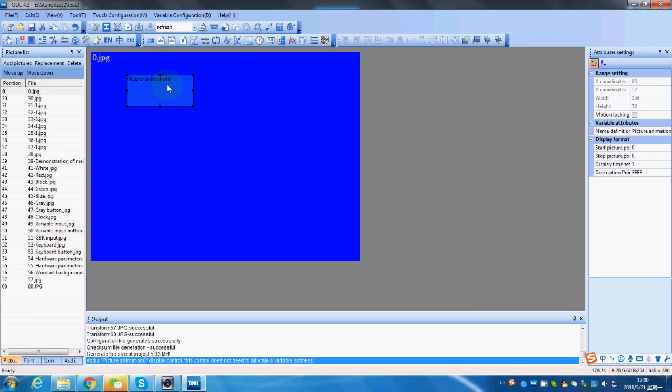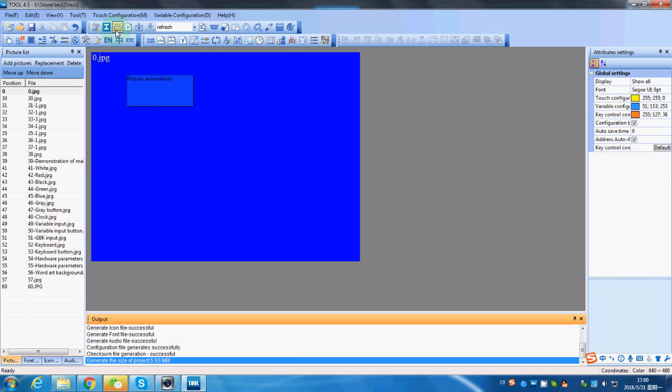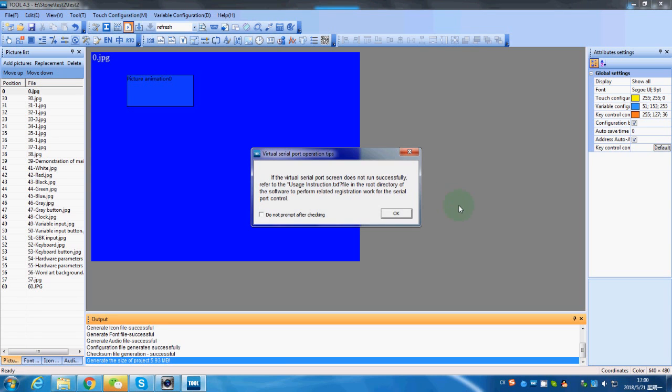So we will set the start and stop position. The display time will be 200 milliseconds per picture, so we shall set 20 here. After making all the settings, we can save the project, generate the config file, and use the effect preview function to check.